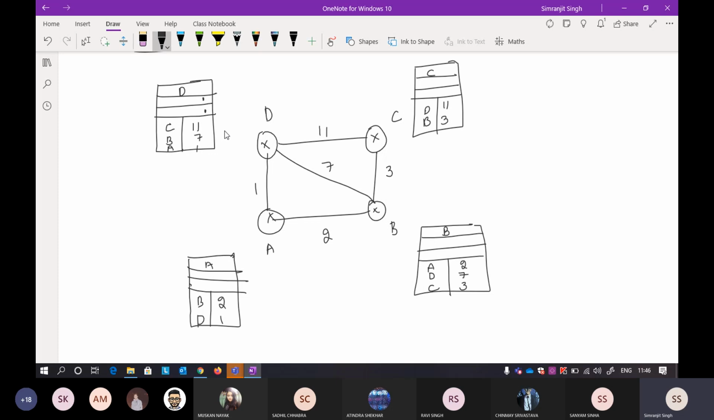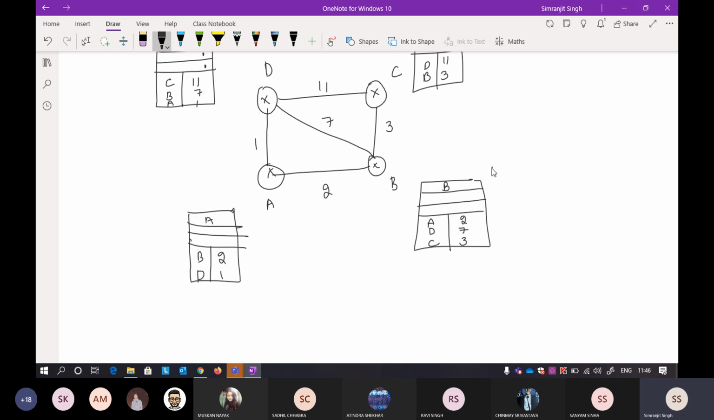Okay, so the first step is just you have to build the routing table. In the DVR part, this particular thing is referred to as a routing table, but in this part, this particular thing is referred to as a link state packet.